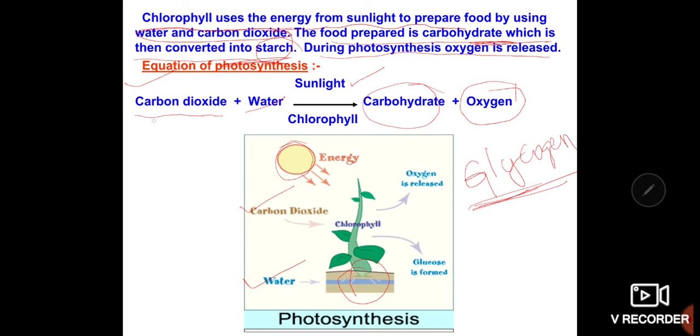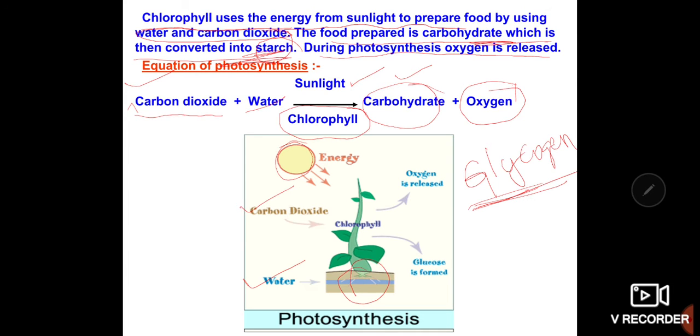The plants absorb the carbon dioxide from the air and water in the presence of sunlight. By using the green pigment called chlorophyll, it produces a food called carbohydrate, which is then converted into starch. During photosynthesis, oxygen is released into the environment. This is how the photosynthesis process happens, and the plants can prepare the food. The essentials here are sunlight, chlorophyll, carbon dioxide and water.